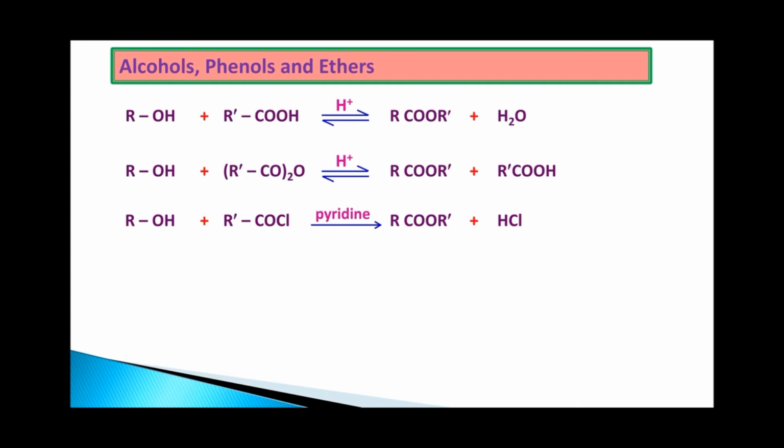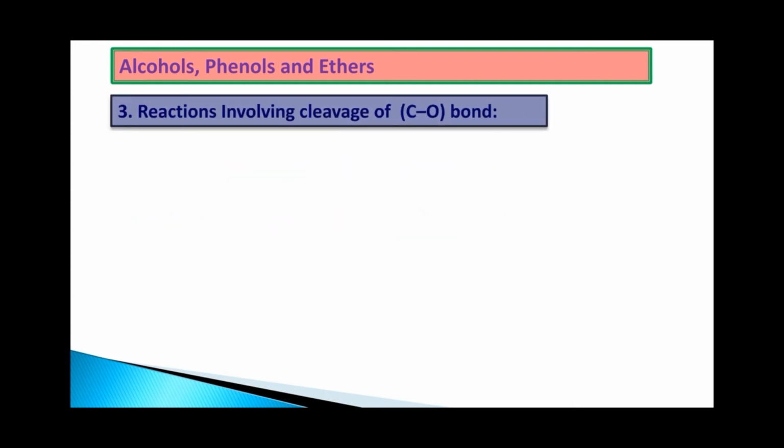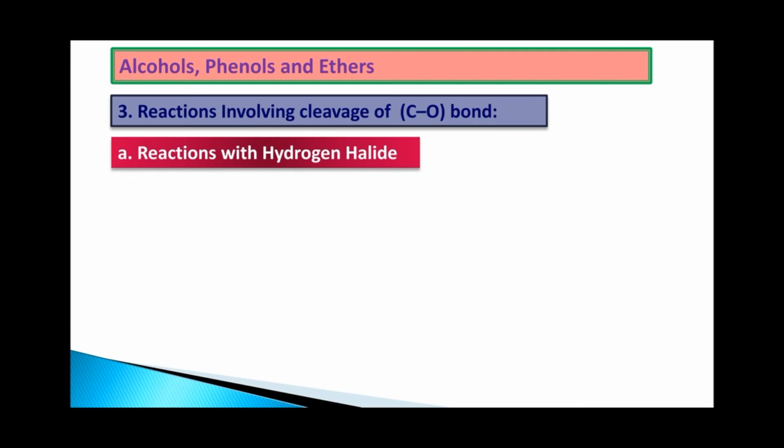The third one, which is a very important class which you should remember, is reactions involving cleavage of the C-O bond. In this we again have 4 different categories. First one is reaction with hydrogen halides. Alcohols, on reacting with hydrogen halide, give alkyl halide and water.